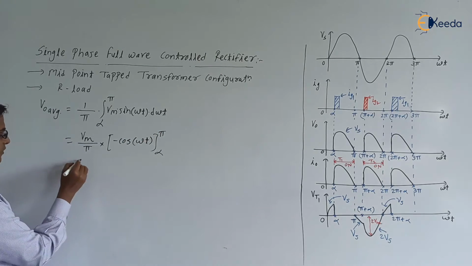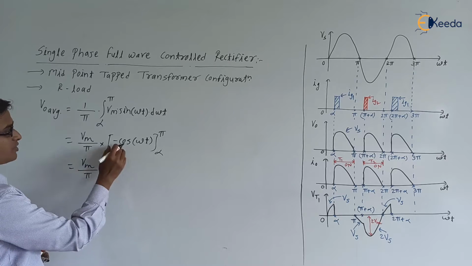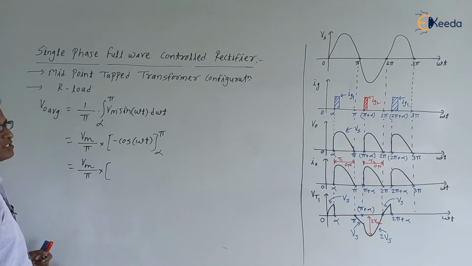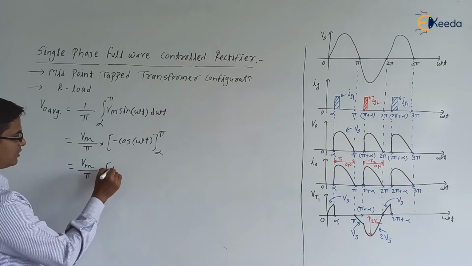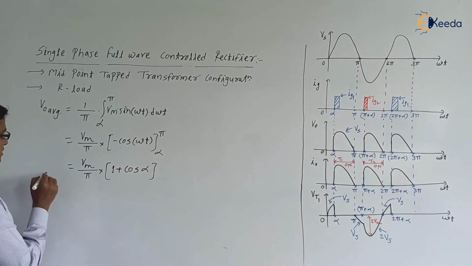If you put the limit, minus cos pi is minus of minus 1, so plus 1, so it is 1 plus cos alpha. So this is V0 average.